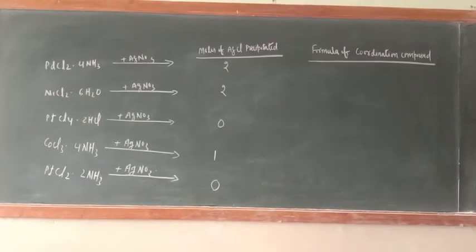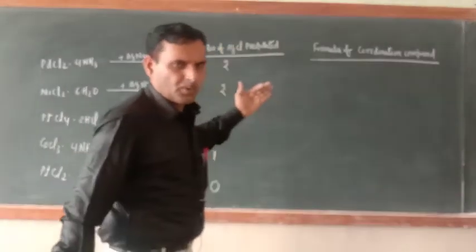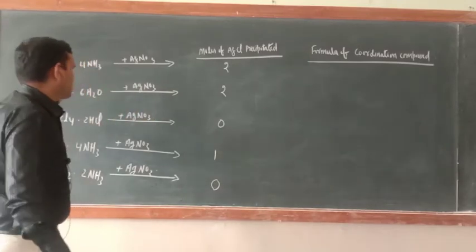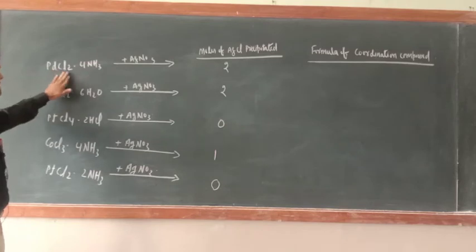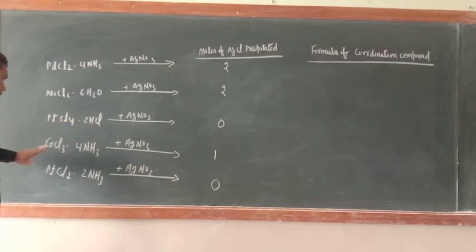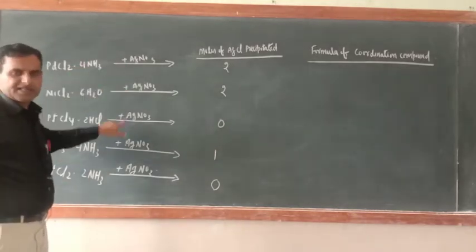Now I will teach you some wear and tear work of this unit. Before proceeding to the IUPAC nomenclature, some more things are there. Suppose these are the compounds: PdCl2.4NH3, NiCl2.6H2O, PtCl4.2HCl, CoCl3.4NH3, PtCl2.2NH3. They are being treated with silver nitrate in excess quantity.